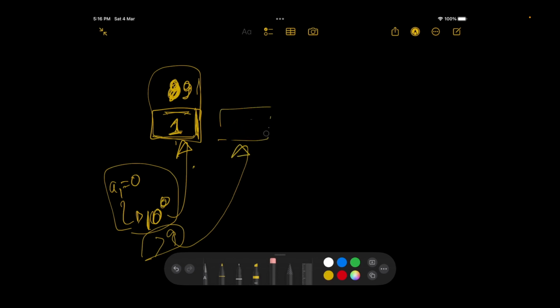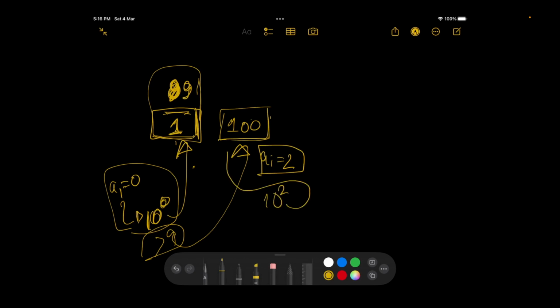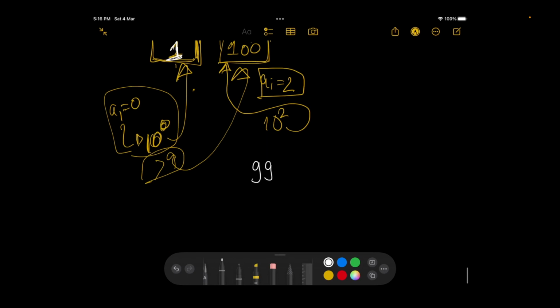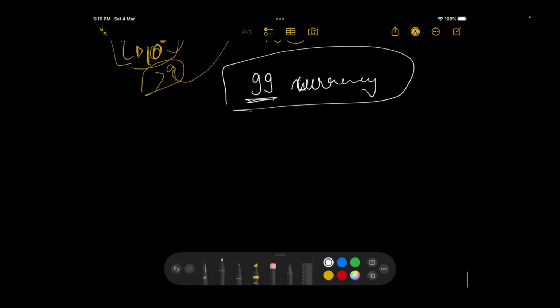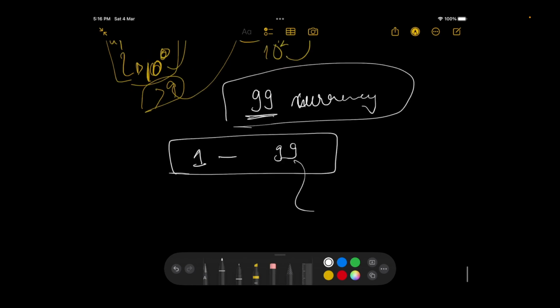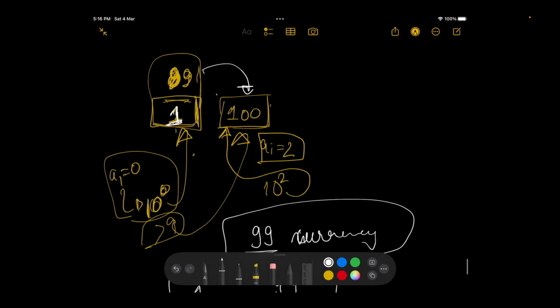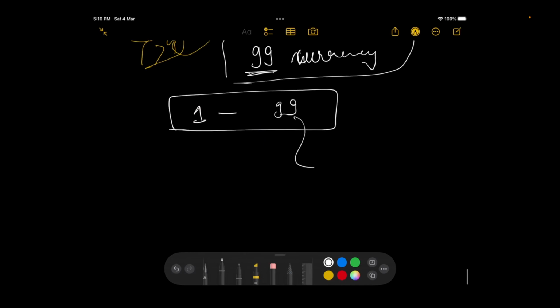Now what if the next number was actually 100, or over here ai is equal to 2, so 10 to the power 2 becomes 100. Now if this kind of a value was given to you, then over here you would actually require to use 99 currency notes, right, to represent the values from 1 to 99 itself. So the maximum number of notes you ever would require before reaching this place is actually 99 currency notes. Now how do we check that?